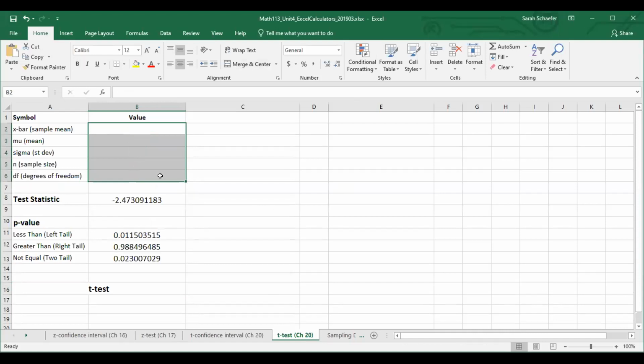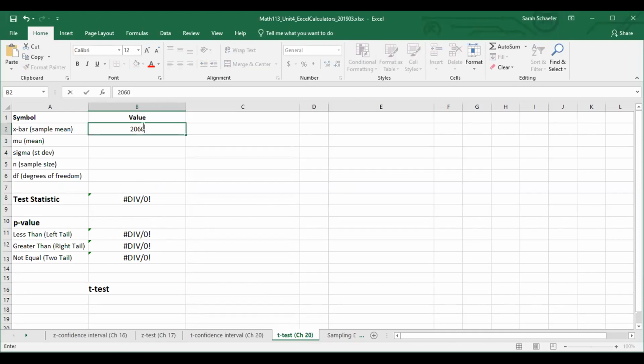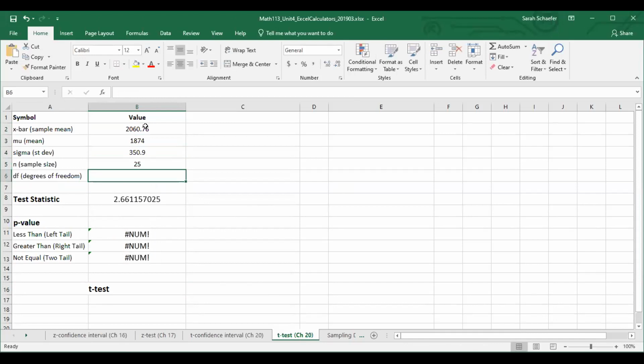The t-test for chapter 20: our sample mean was 2060.76, mu, that's our null hypothesis, was 1874, s for our standard deviation was 350.90, and our sample size was 25, which means our degrees of freedom is 24. That's our sample size minus 1, and that gives us a test statistic of 2.66, so we'll write that down.